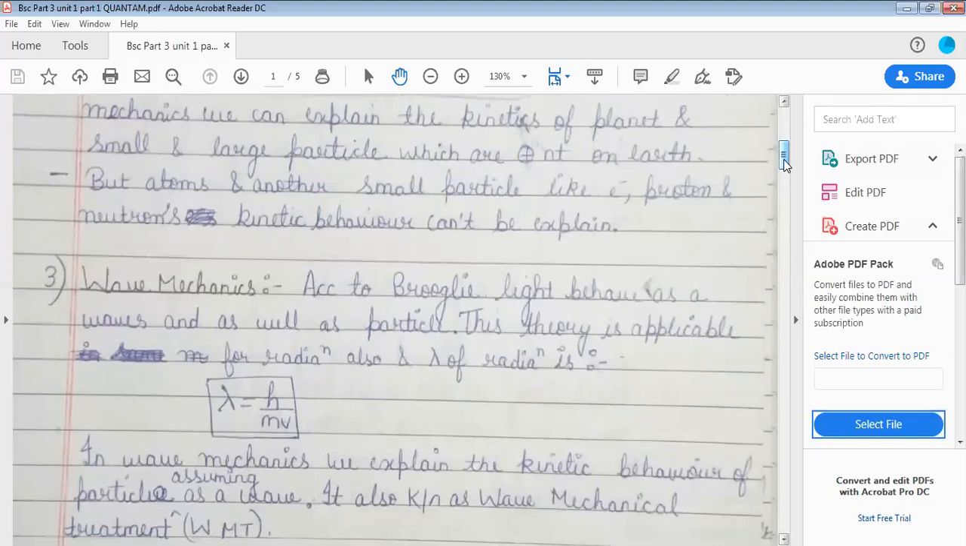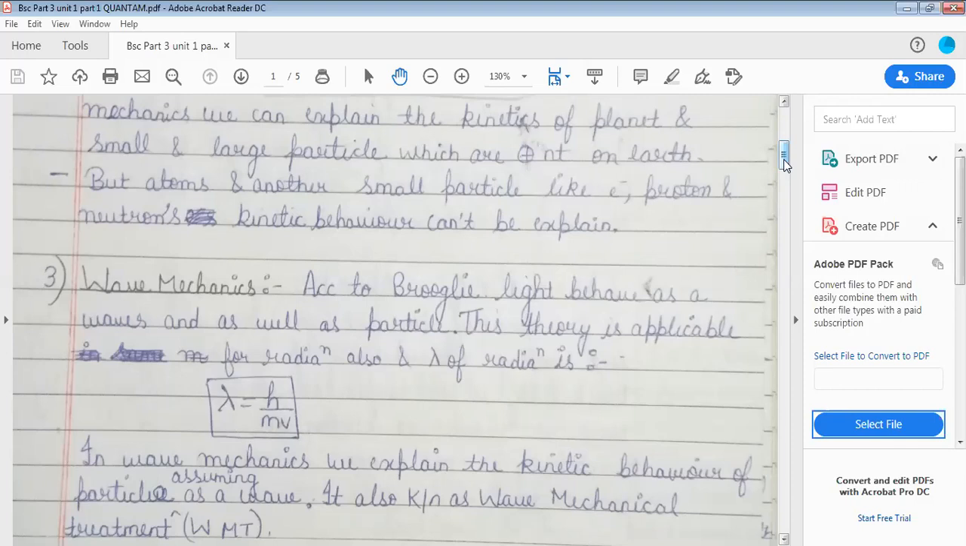So, the other branch of mechanics is wave mechanics. According to de Broglie, light behaves as a wave and as a particle. Means here, you know, in BSc part first we have discussed the de Broglie equations, means the dual nature of the particles. The particle behaves as a particle and also behaves as a wave.